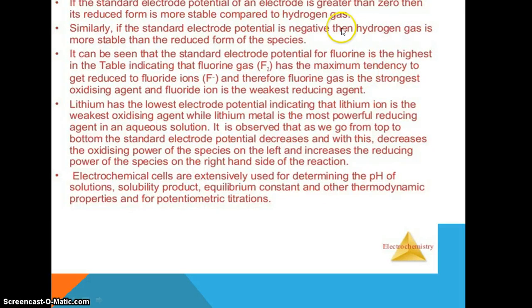If the standard electrode potential of an electrode is greater than 0, then it is in the reduced form, and if it is negative, then hydrogen gas is more stable.